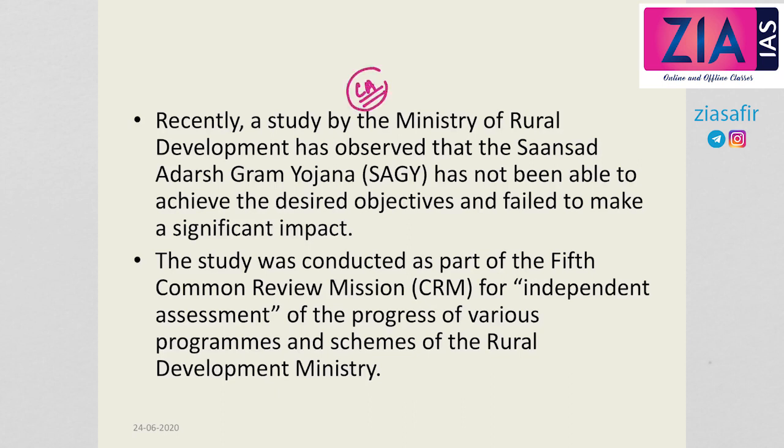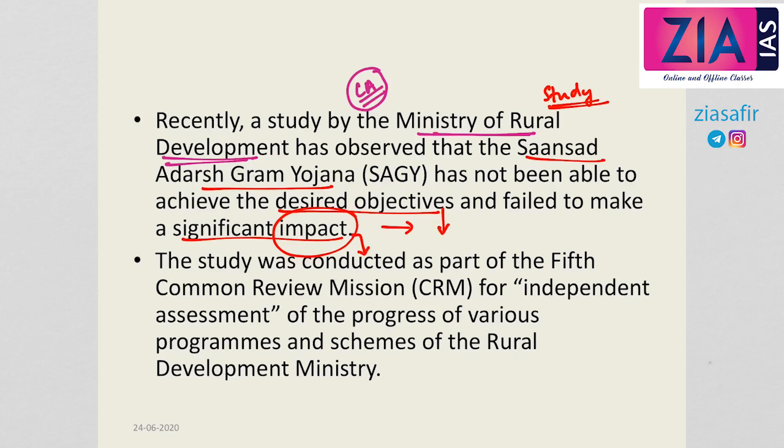As I said in the introduction, recently a study was conducted by the Ministry of Rural Development in order to make an assessment of the Sansad Adarsh Gram Yojna. Under the study, the Ministry of Rural Development observed that this particular scheme, the Sansad Adarsh Gram Yojna, has not been able to achieve the desired objectives and failed to make a significant impact. So the objectives were not met, and at the same time it could not make a significant impact. We will see what the objectives were and also what the findings are.